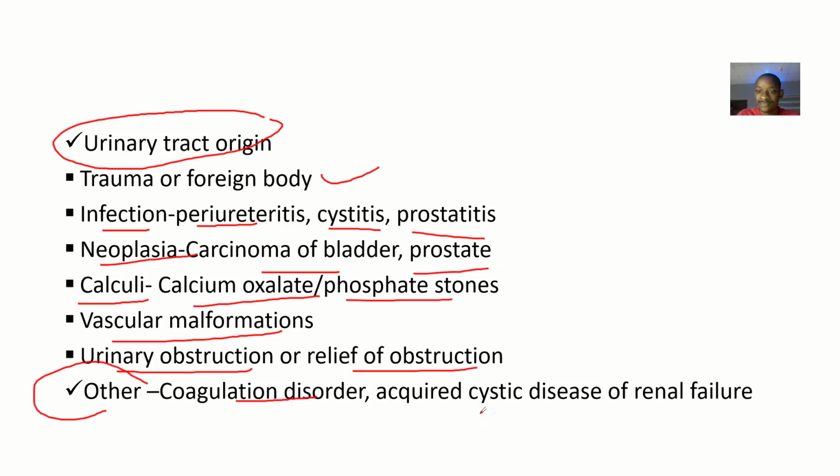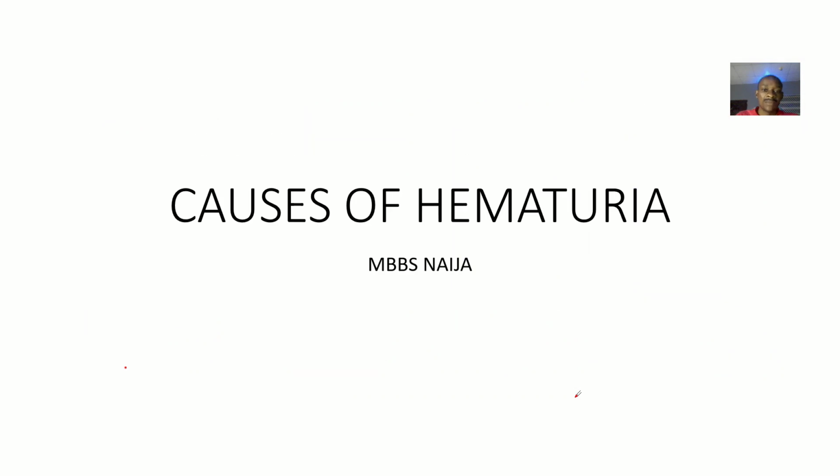It could be acquired cystic disease of renal failure. That's it about the possible causes of hematuria, subdivided into those from the glomerulus, which is the most common, and those outside the glomerulus, which are also subdivided. So that's it.